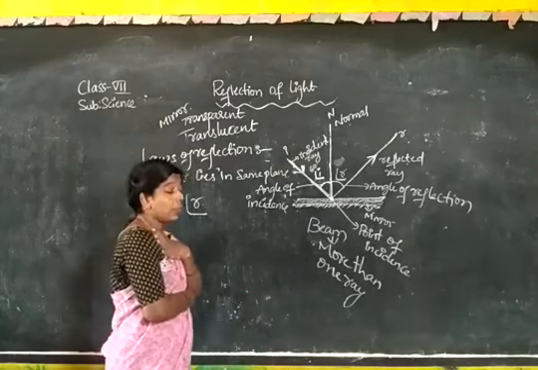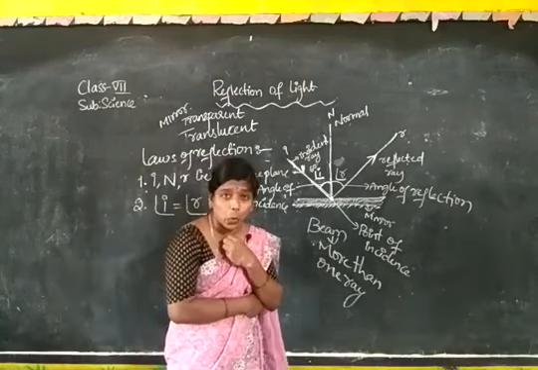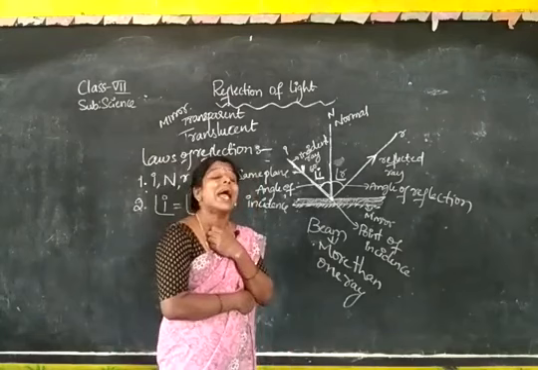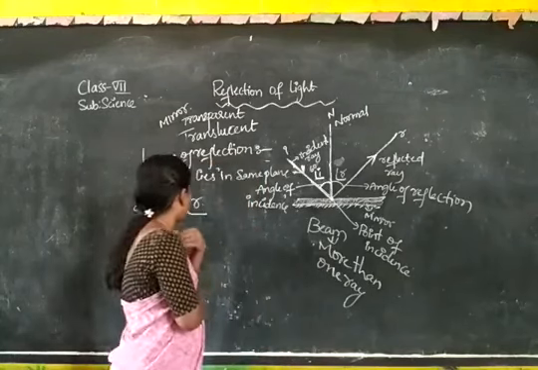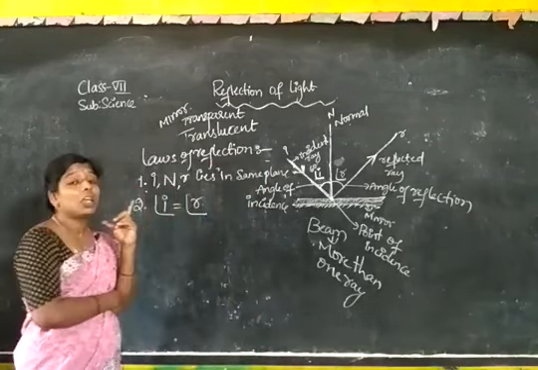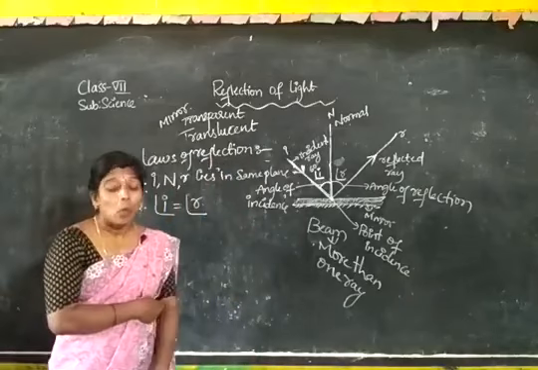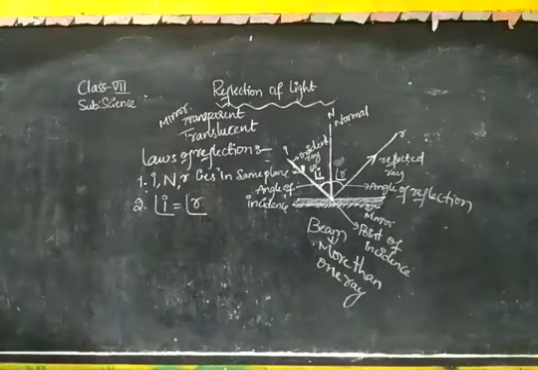The angle of incidence is equal to the angle of reflection. These are the 2 points of the laws of reflection. What do we have? The incident ray, normal, and reflected ray lie in the same plane.